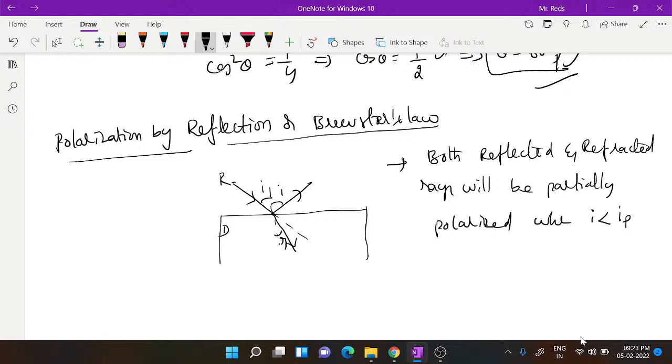But if the angle of incidence is equal to that specific angle, the polarizing angle, then the reflected light will be completely polarized.